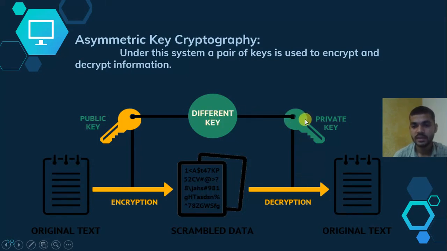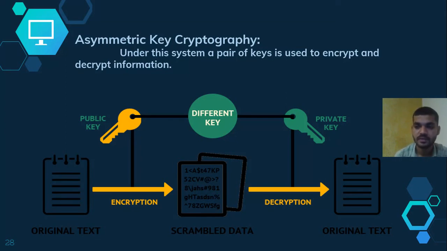The receiver decrypts the message with the private key and easily gets the original data. So two terms come in here, public key and private key.